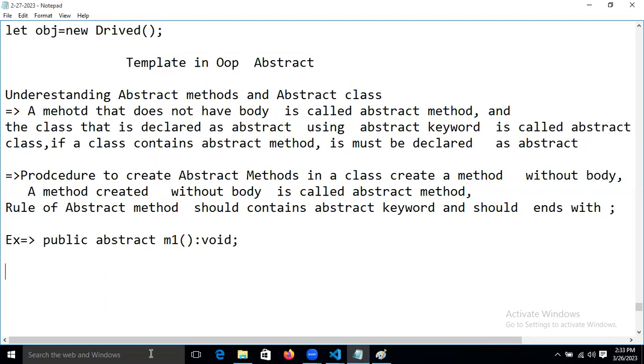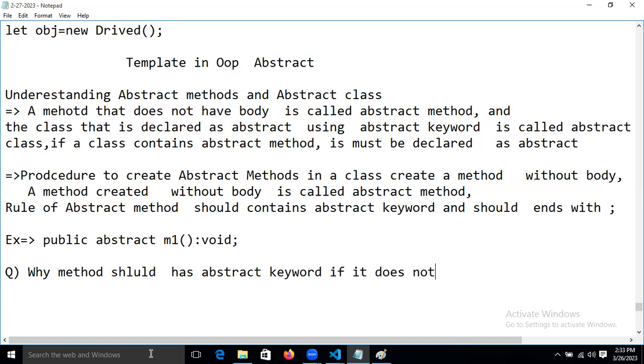So my question is: why should a method have the abstract keyword if it does not have a body? This is the interview question now, guys.